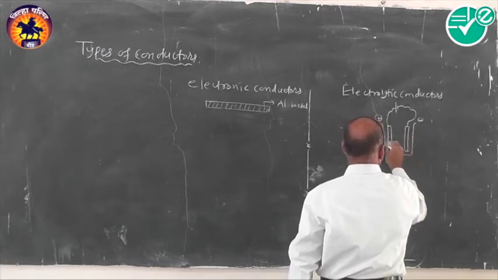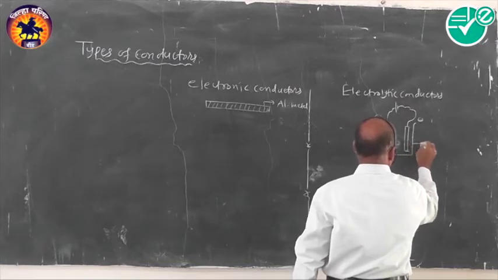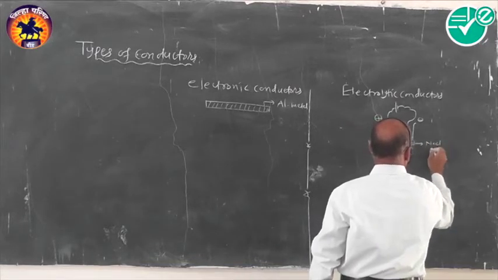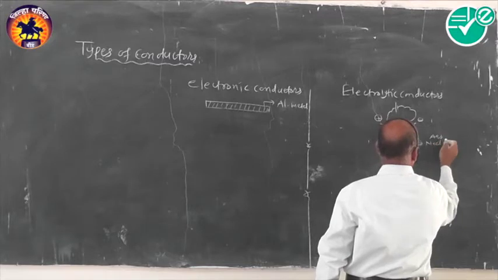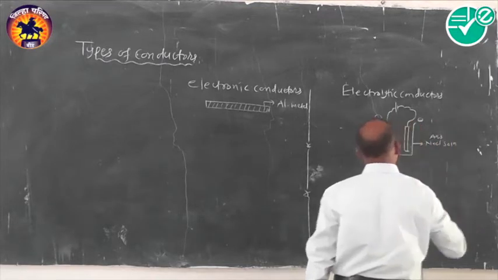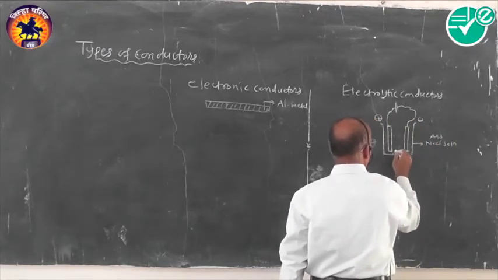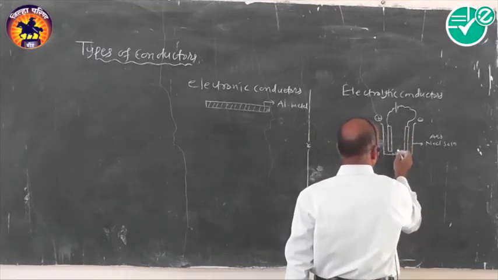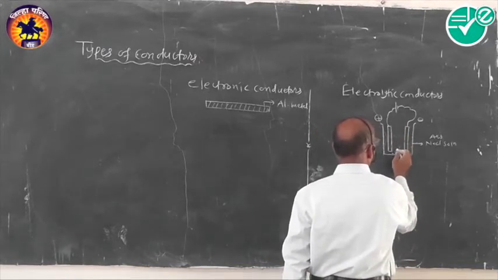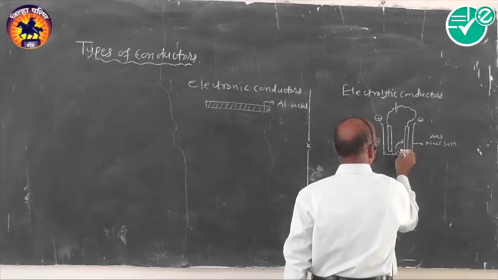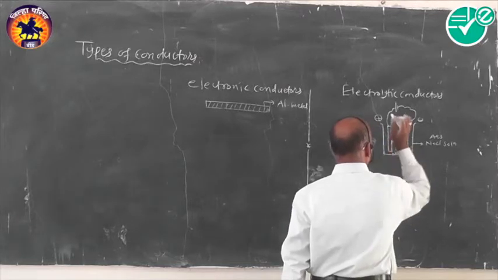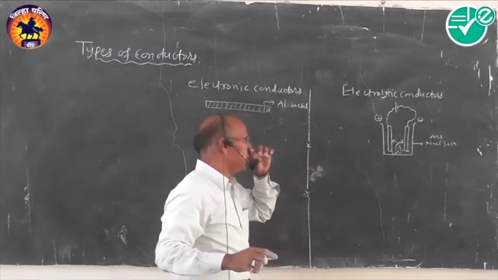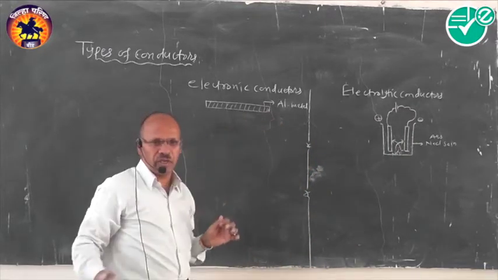This solution is the aqueous NaCl solution. Here there is presence of Na+ ions and Cl- ions. Na+ ions will migrate towards this one, Cl- ions will migrate towards this one. We have the phenomenon of conduction.